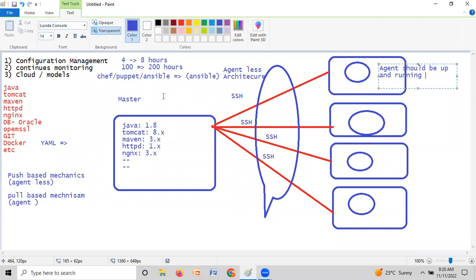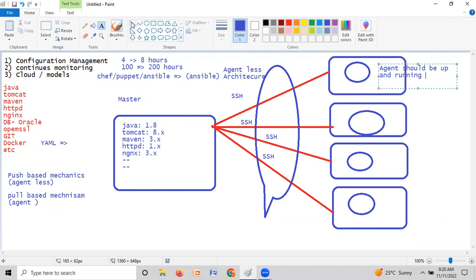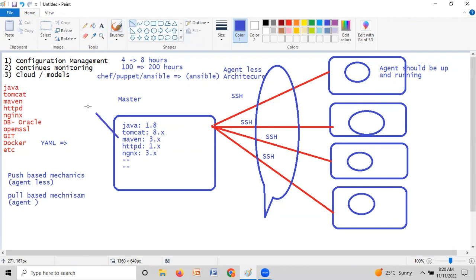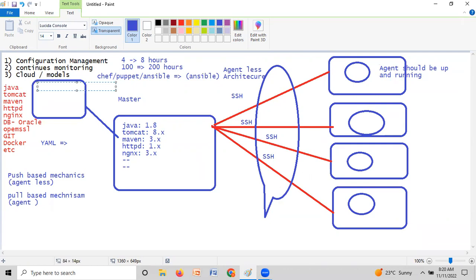After 4 hours, we are having some issue. Whenever we have an issue, you need not worry about logging into each and every server to check where the issue is and what it was. We can just revert it back, because whatever configurations we are doing, we keep them in some kind of repository. This is called Git. Let us assume we are keeping them in Git.